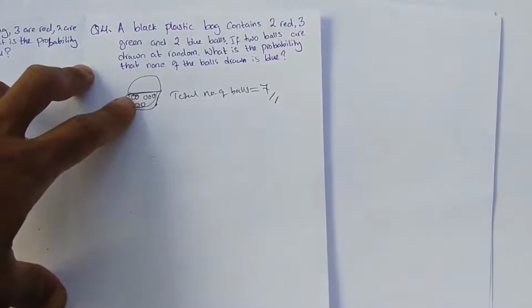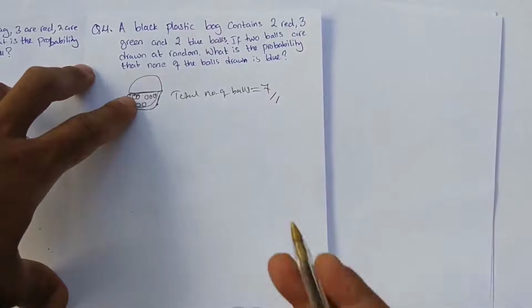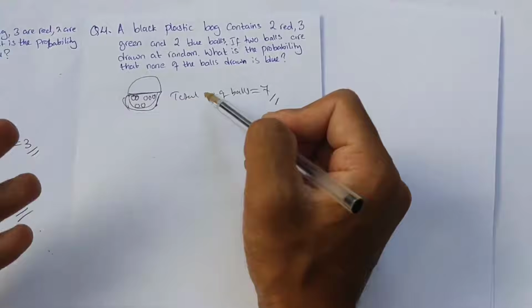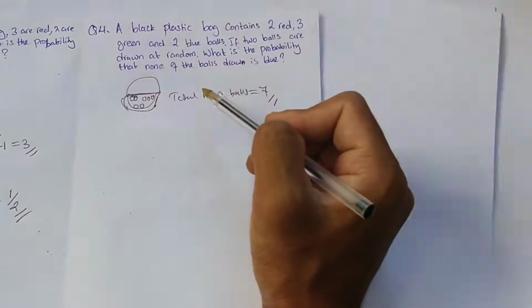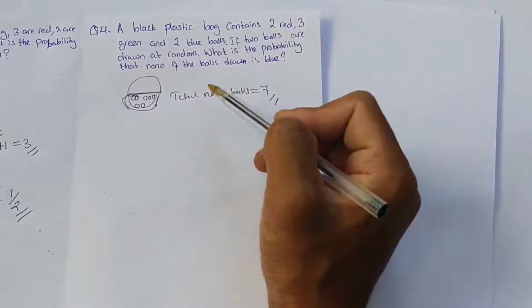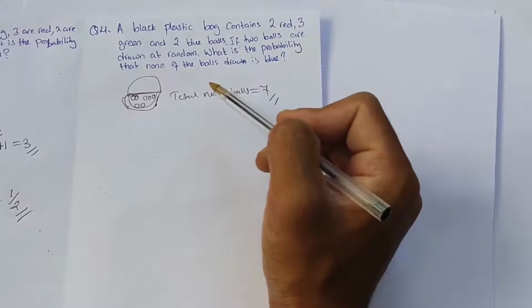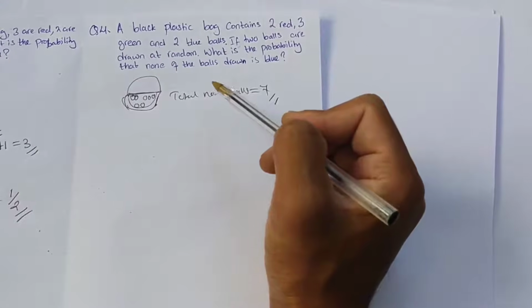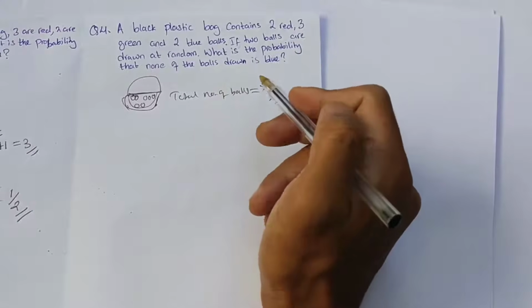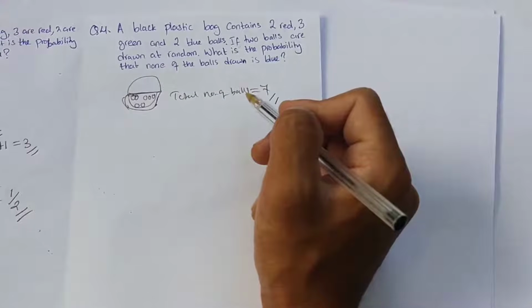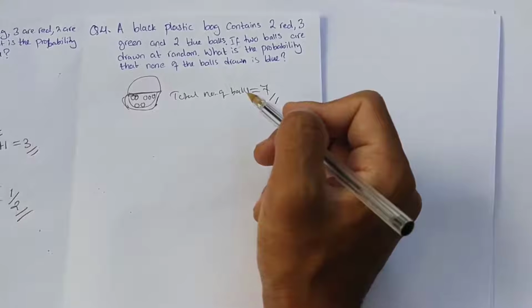Look at the question: if 2 balls are drawn at random. We are drawing 2 balls at random, so in how many possible ways can we draw them? Now it's a complicated thing: out of 7 balls, drawing 2 balls at random can be done in many ways. This is a combination problem.